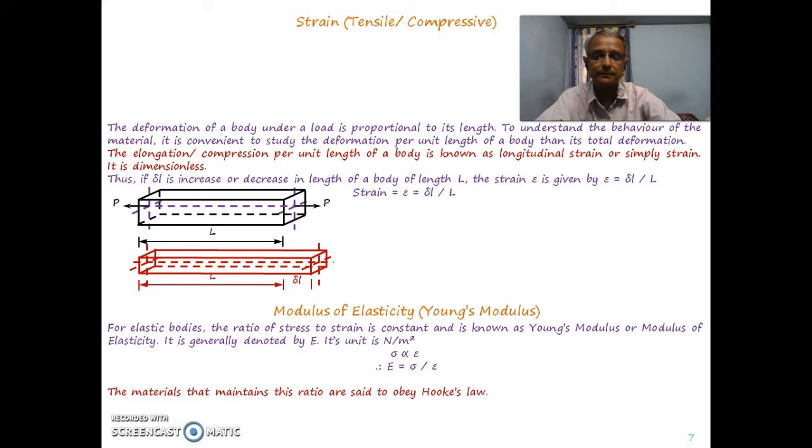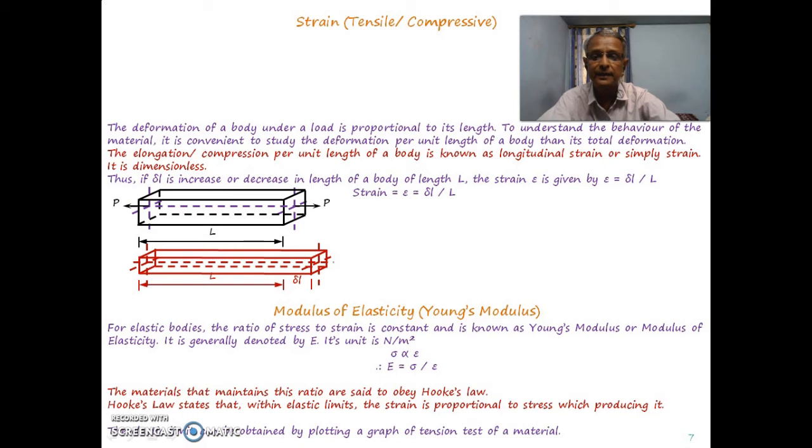The materials that maintain this ratio are said to obey Hooke's law. If the relation between stress and strain is constant, then that kind of material is obeying Hooke's law, and Hooke's law says that within elastic limit the strain is proportional to the stress producing that strain. What we want to discuss is this particular limit, the elastic limit.